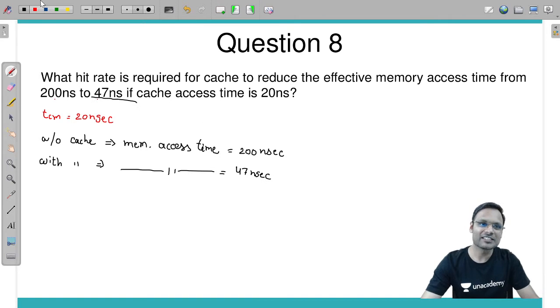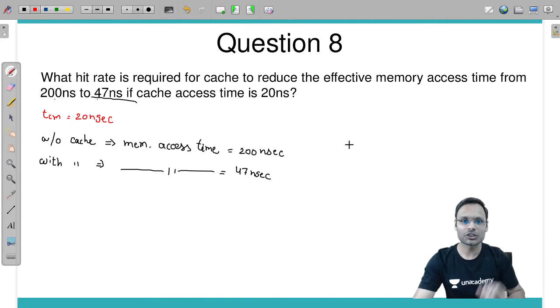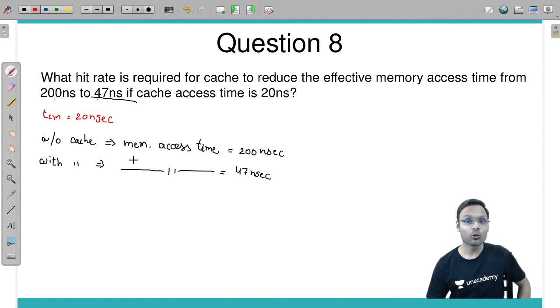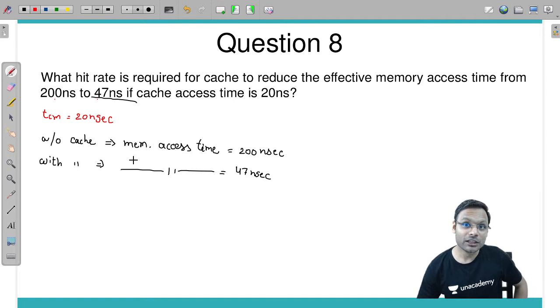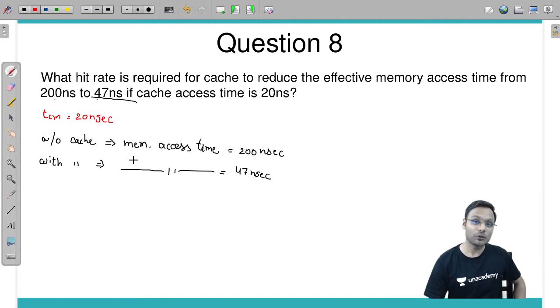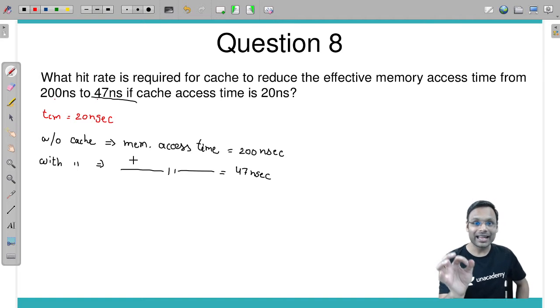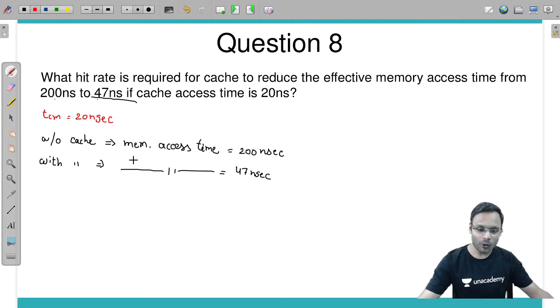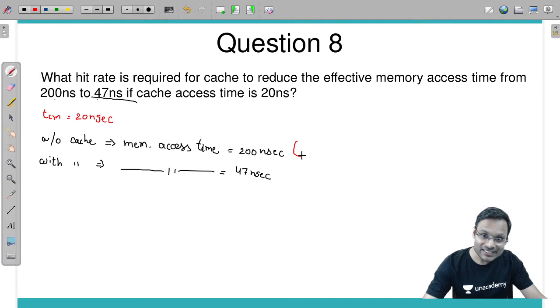Now it's a very simple question. Without cache, which memory system do you have? Without cache means you have only main memory, this is T_MM given.